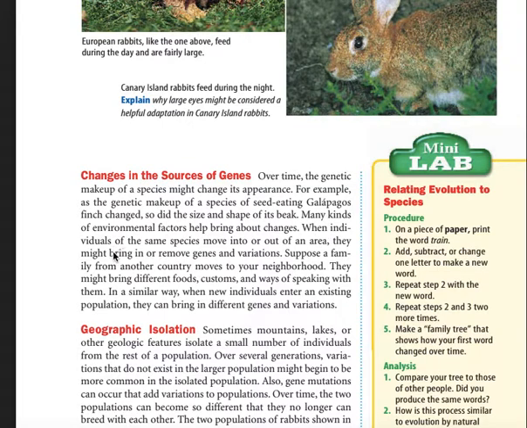When individuals of the same species move into or out of an area, they might bring in or remove genes and variations. Suppose a family from another country moves into your neighborhood. They might bring different foods, customs, and ways of speaking with them. In a similar way, when a new individual enters an existing population, they can bring in different genes and variations.